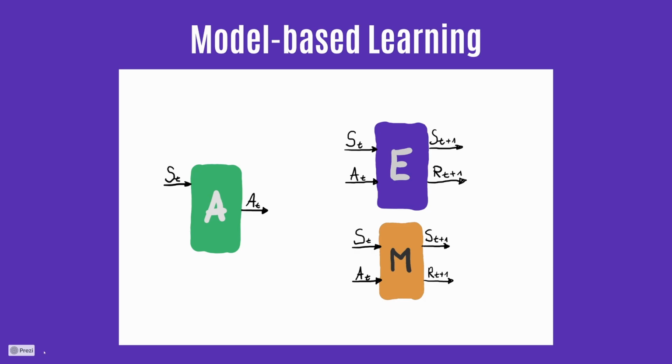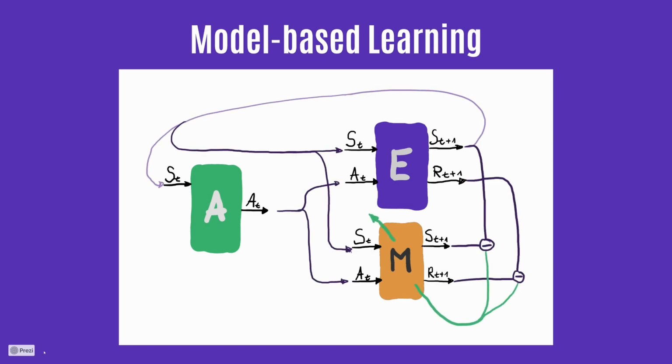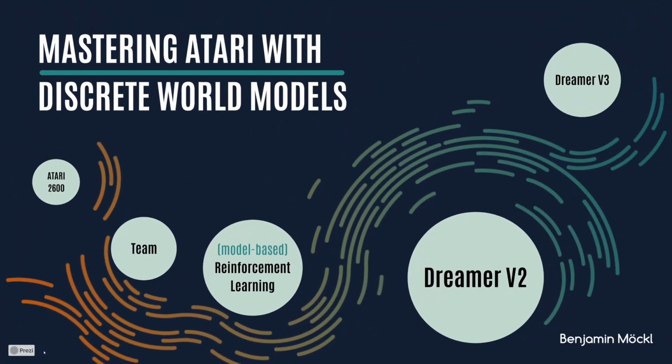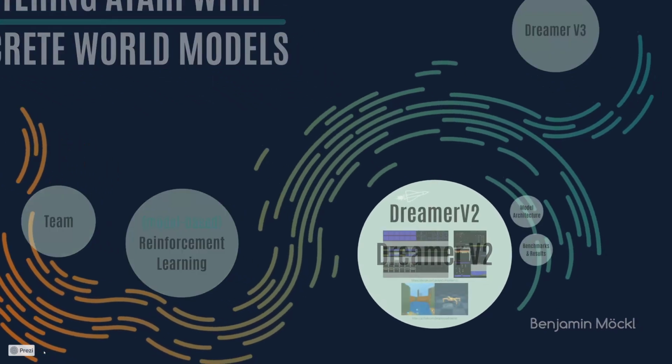How would that look like? We would pretty much feed the model the same information that we feed the real environment, and then just take the difference of what the environment outputs, that's the state one step in the future and the reward, compare both, and use this as a gradient to improve the model. Now that we are all up to date in terms of reinforcement learning, we can take a look at DreamerV2, the star of the show and the main contribution of this paper.